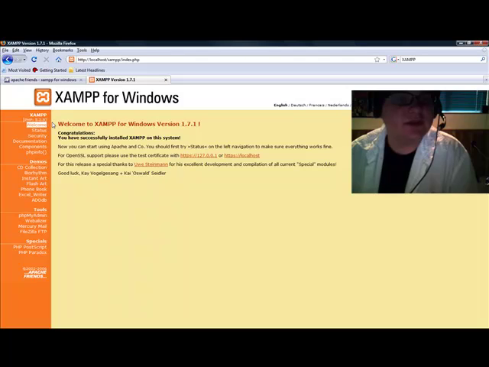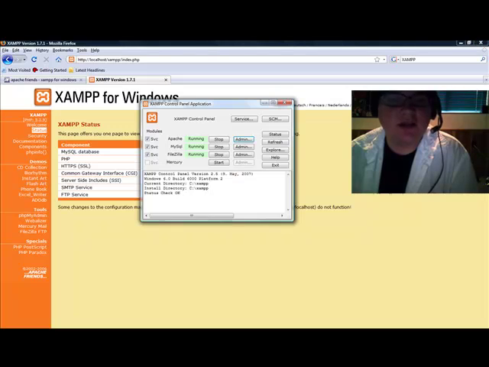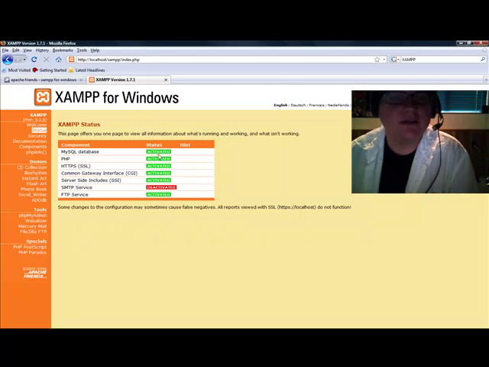Not so much an administration page as it is just kind of an explanation page. It congratulates you on getting the program installed, and you've got some features over here on the left side. It recommends looking at status, as do I. And since we checked those boxes on the control panel, we're going to see that most of this is activated. You've got your databases, your PHP, your security, your CGI, etc. So everything's looking pretty good. The only thing that's not activated is your XAMPP. I personally turned that off for this demonstration.